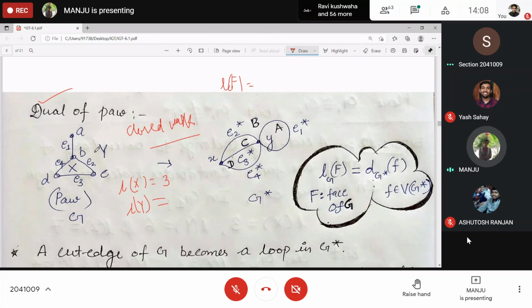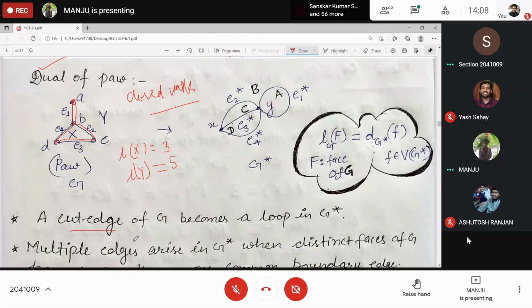The smallest closed walk. Wherever we have started, we have to come back to that vertex. Ma'am, A, B, B, C, B, A. Then upward, A. So this bridge is counted twice and these 3. So it is 5. Clear? 5 is the length. So every bridge is counted twice, or cut edge you can just say. Clear?